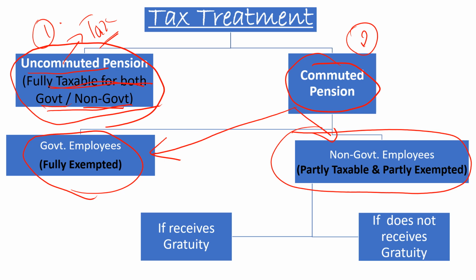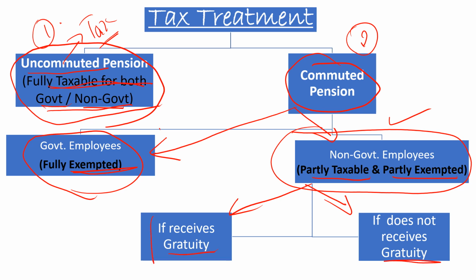So here, a government employee is fully exempted, and for a non-government employee, the pension is partly taxable, partly exempted. So if you are a non-government employee, you come under this. If you are a government employee, you don't need to pay tax. And for non-government employees, it is further classified into two categories: one is if you receive gratuity, and the other is if you do not receive gratuity.